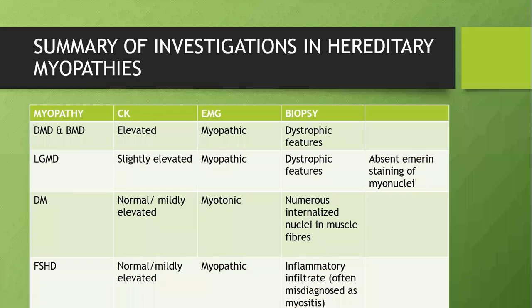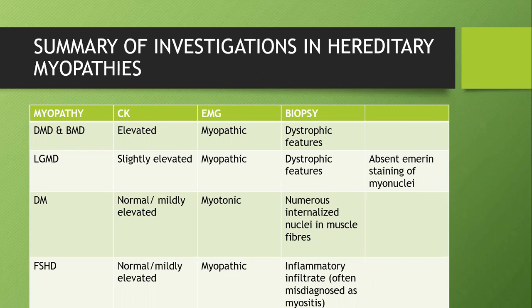In LGMD, the CK will be slightly elevated. Again, EMG is myopathic. Biopsy will show dystrophic features. I told you Emerin mutation occurs here. So absent Emerin staining of myonuclei is one important feature here. Myotonic dystrophy, I told you it is the only inherited myopathy which produces myotonia in EMG. So we'll have myotonia in EMG. Otherwise, the things are the same.